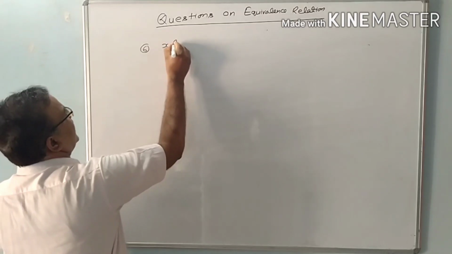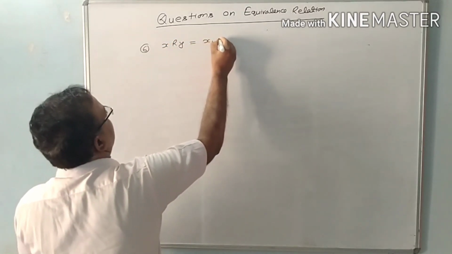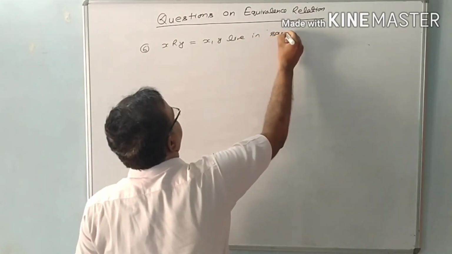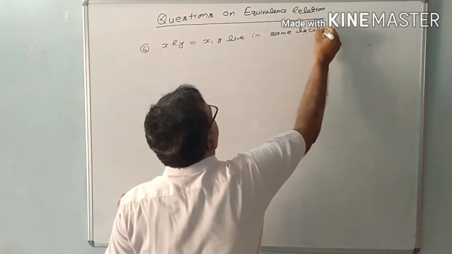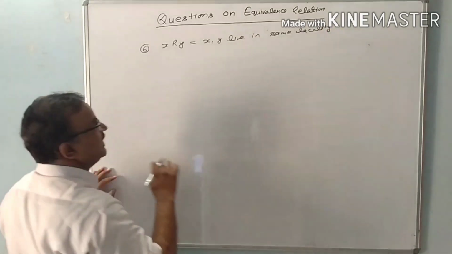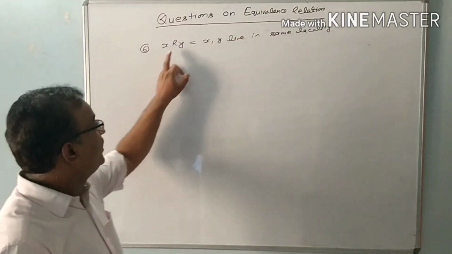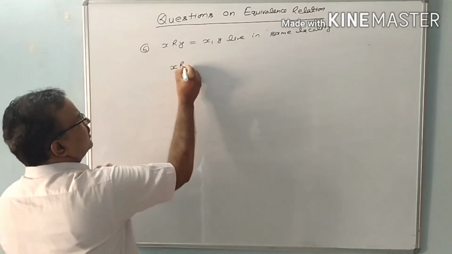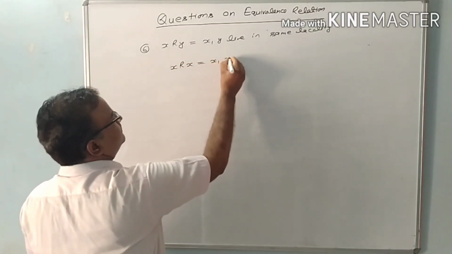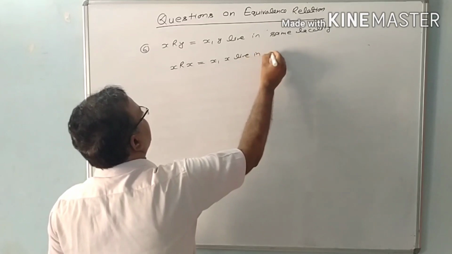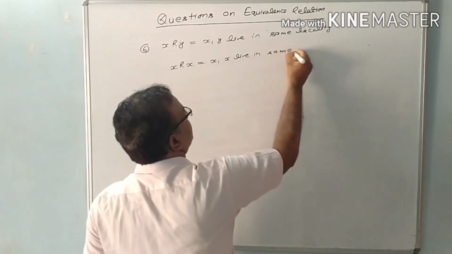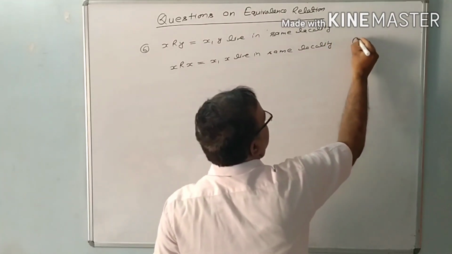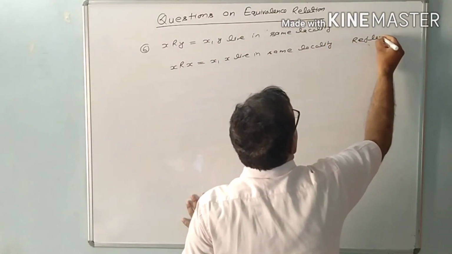X is related to Y, that is, X comma Y live in the same locality. So if X comma Y live in the same locality, then we can say X comma X live in the same locality. So this relation is a reflexive relation.